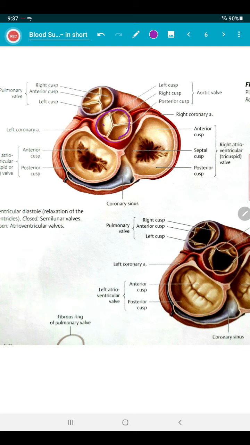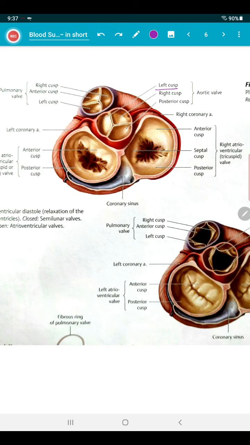This one is the left cusp, this the right cusp, and the single posterior cusp. So these two are anterior: the anterior right cusp and anterior left cusp, and the single posterior cusp. No problem to understand this, I hope. So the left cusp, right cusp, and posterior cusp comprise the aortic valve.